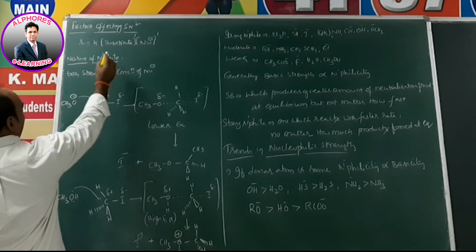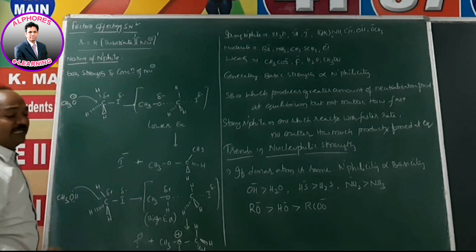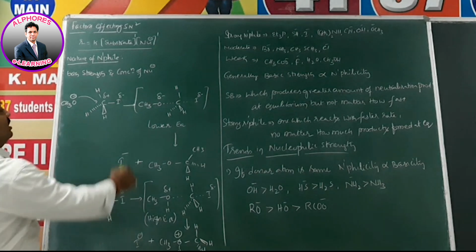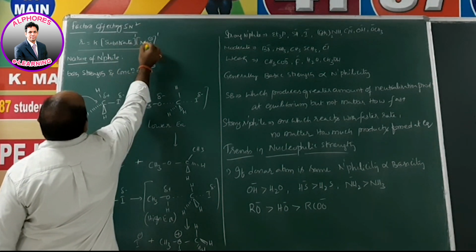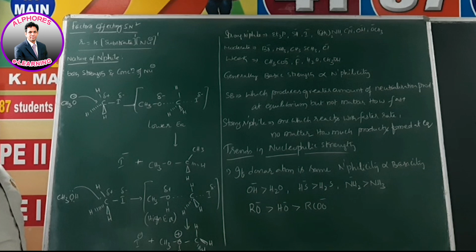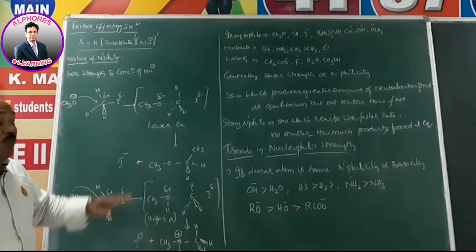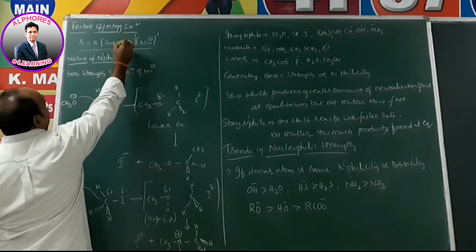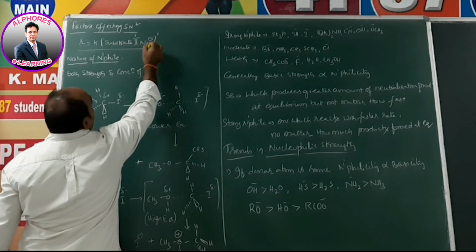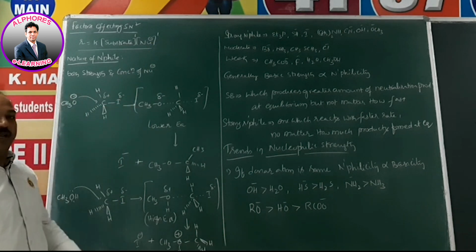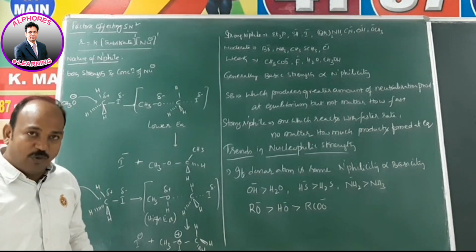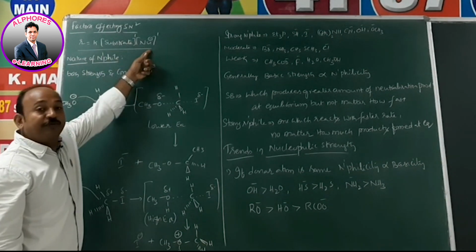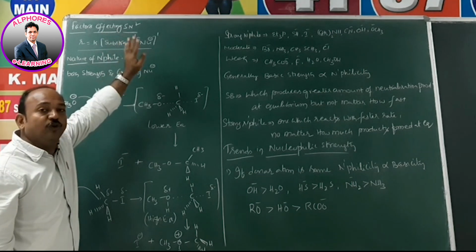Let us consider the rate law of the SN2 reaction. Rate is equal to k times the concentration of substrate times the concentration of nucleophile, where k is the proportionality constant. The rate of the SN2 reaction depends upon both substrate and nucleophile: the order with respect to substrate is 1 and the order with respect to nucleophile is also 1. From this rate law it is very clear the SN2 reaction mainly depends upon these two. Which two? Substrate and nucleophile.